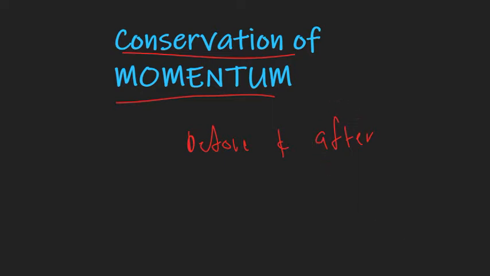So this keeping of momentum is only possible when the system is isolated. These are terms that I think you should familiarize yourself with when you're working with this. Isolated. An isolated system means a system on which there are no external forces acting, or zero external forces acting on it. So the sum of all external forces should be zero for conservation of momentum to be achieved.